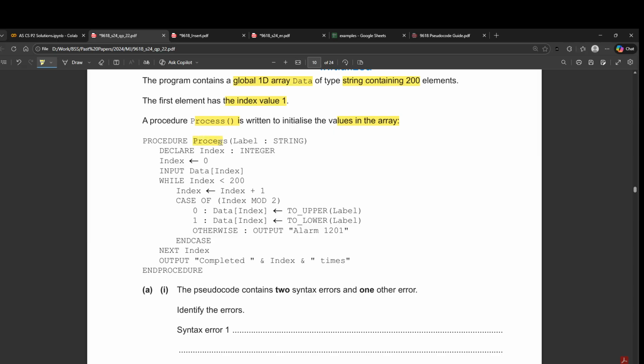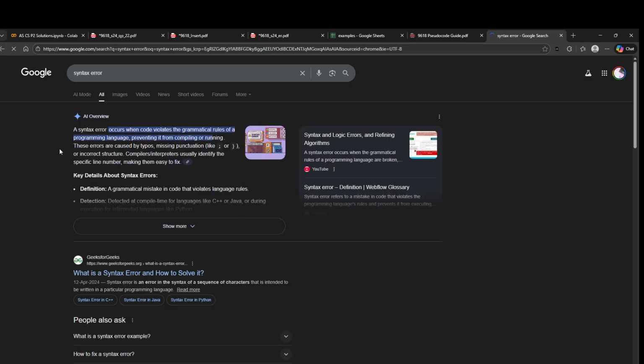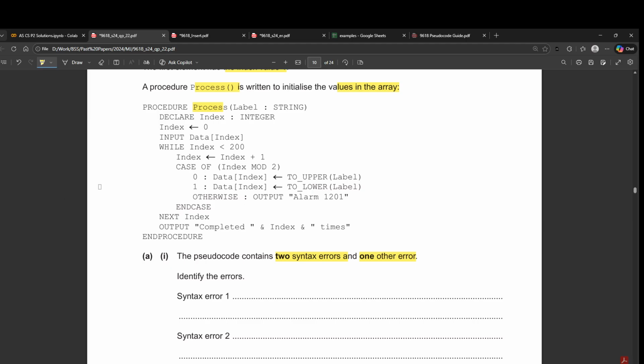Okay, so we have the procedure process, and the question says there are 2 syntax errors and 1 other error. So syntax error, you guys remember, is simply an error in the way the code is written, and it violates the grammatical rules of the program language. Okay, so what are the errors here? So let's see. We have index set to 0. This is fine. Input is fine. Okay, look at this. While and next. So this is the first error. The correction should be to replace it with end while.